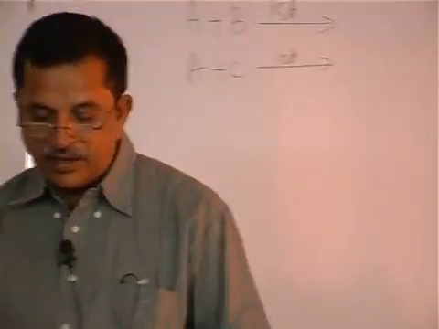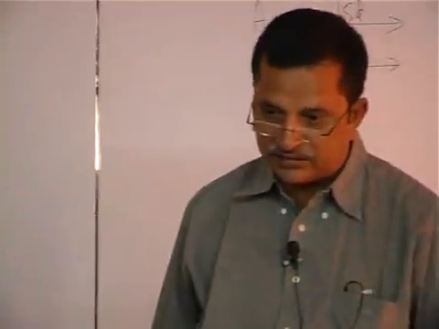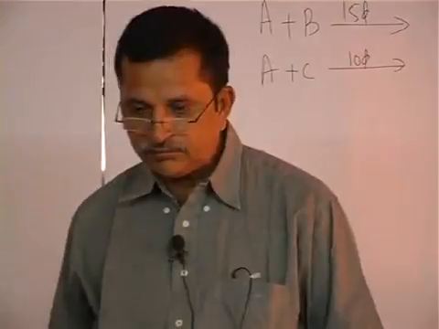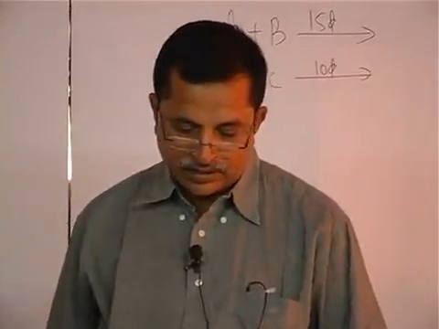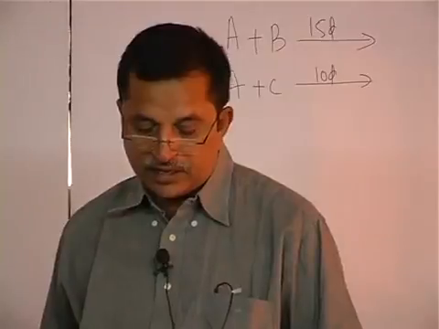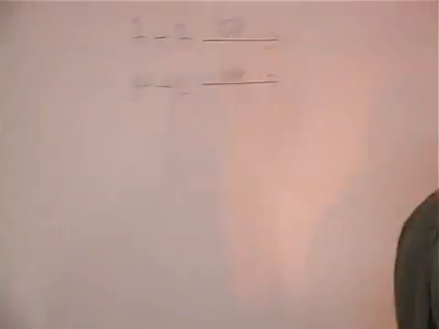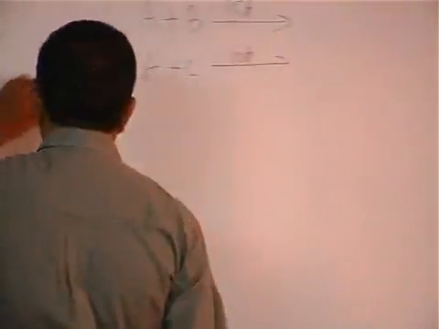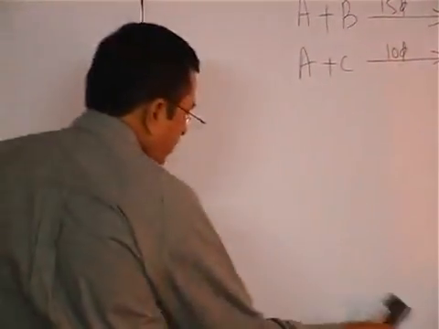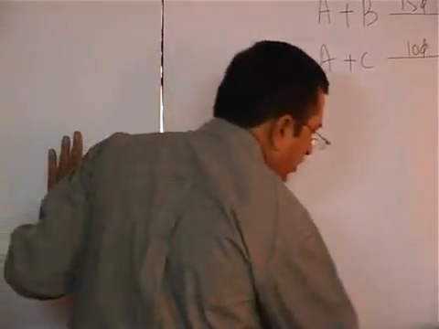The work can be finished by A, B and C together in how many days? Do it. Data is given here. According to this data, how can you solve the problem?